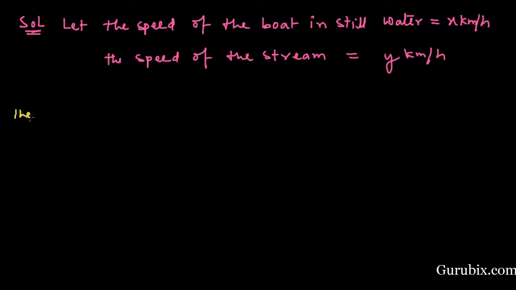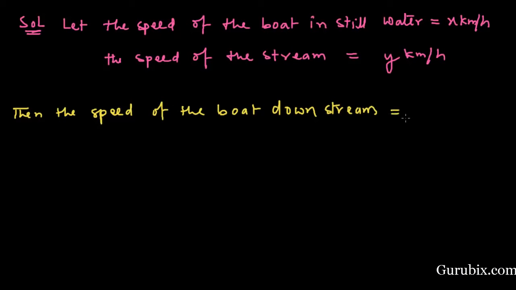Then the speed of the boat downstream is equal to x plus y kilometer per hour.